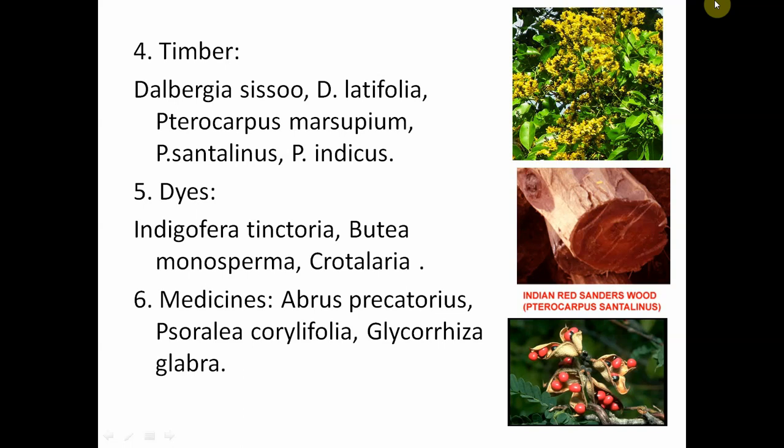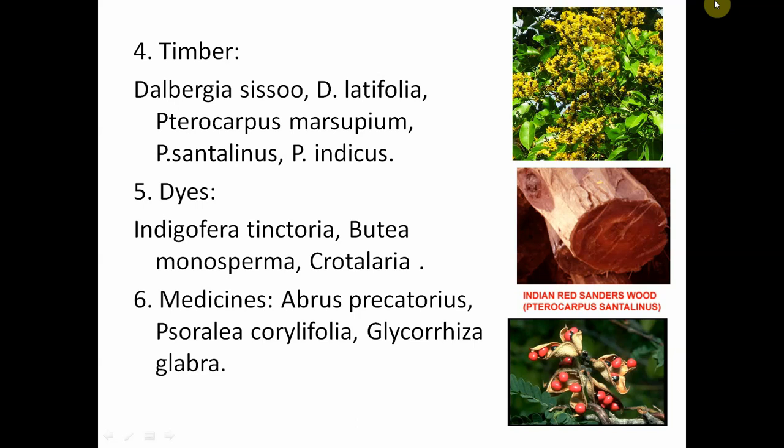And also economically this family is very important. The family members are an important source of pulses, proteins. In the form of pulses, they are an important source of proteins, like red gram, also called Cajanus cajan, and also Dolichos lablab. It is used both as seeds and mostly as a vegetable.